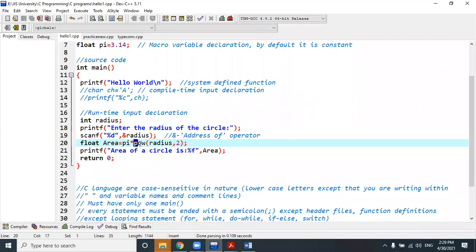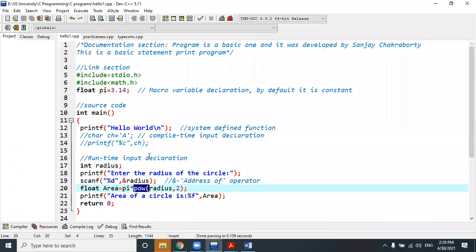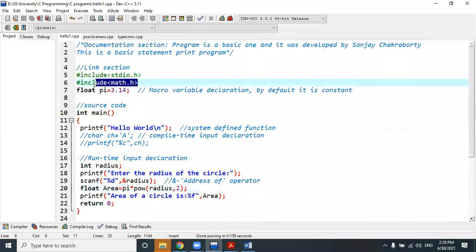This POW is a system defined function which is defined in which header file? This header file. It's a header file that you are going to learn, math.h. প্রত্যেকে header ফাইলটা বাড়িতে একটু পড়াশোনা করবে। math.h, there are several functions within math.h header file. You will get tan function, cos function, cot function, any angle mapping function. sqrt function means square root.